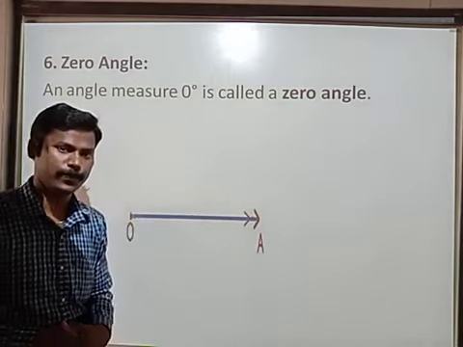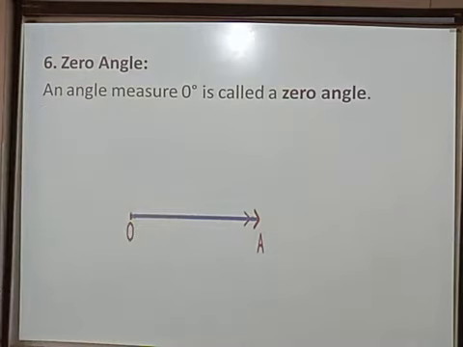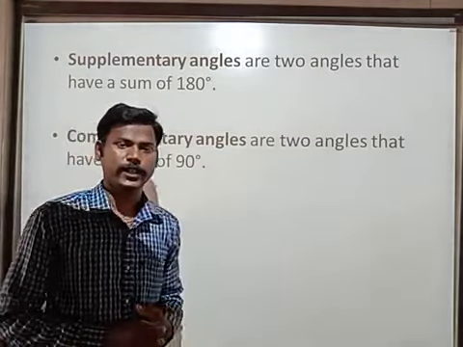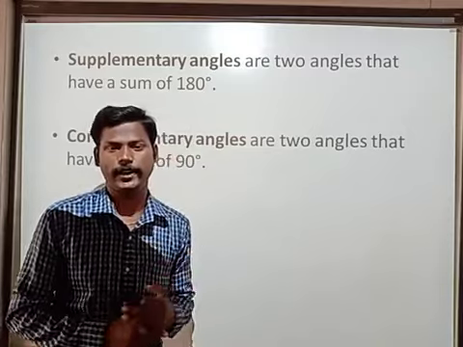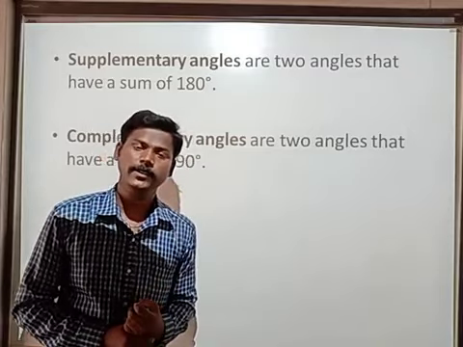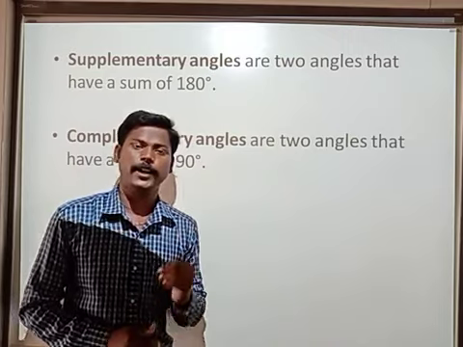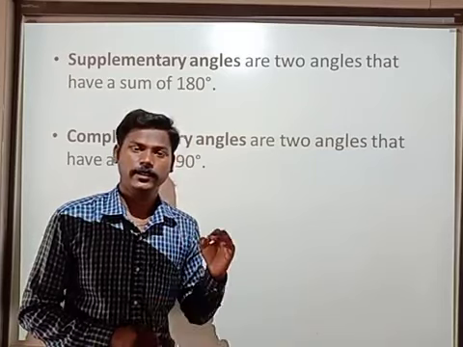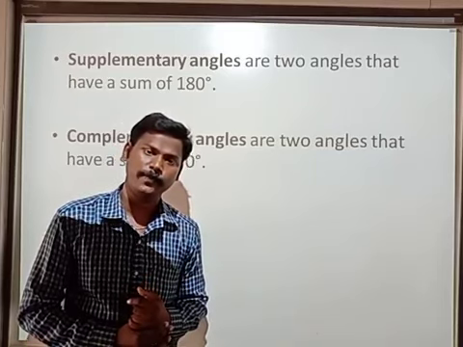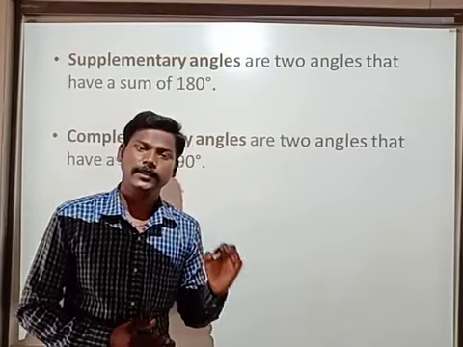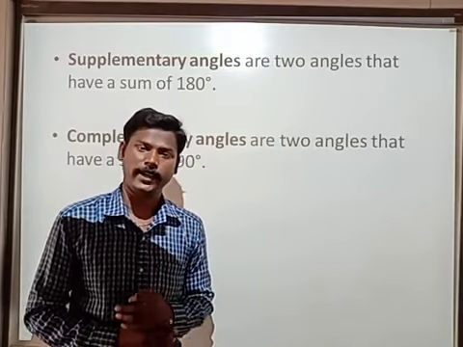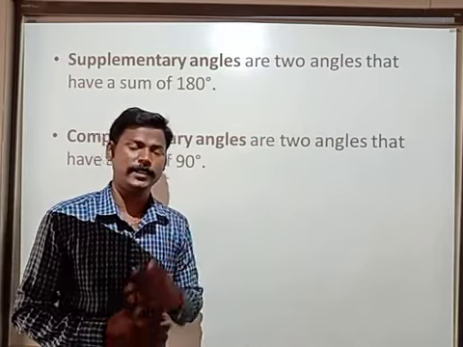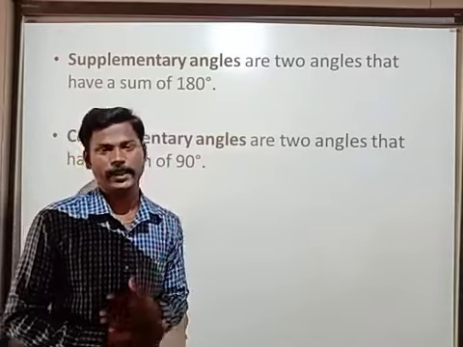All of you look at the board. Next, one more question. Okay, 0 degrees, we know it is called a zero angle. Exactly 90 degrees is called what? Very good. It is called a right angle. If an angle's measure is 360 degrees, do you know? That angle is called a complete angle. An angle whose measure is exactly 360 degrees is called a complete angle.